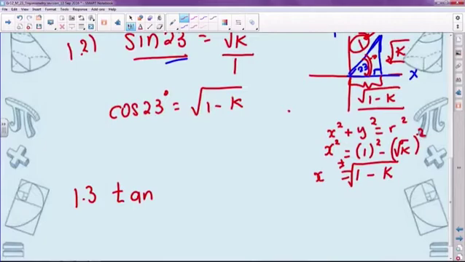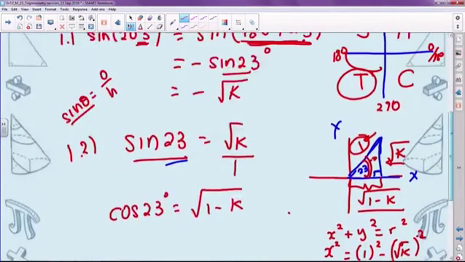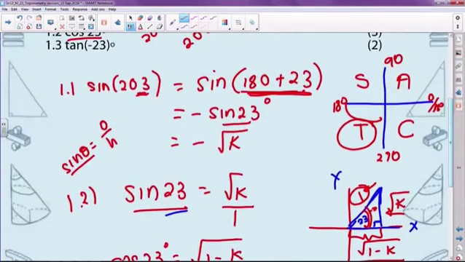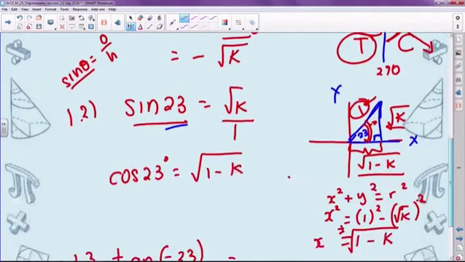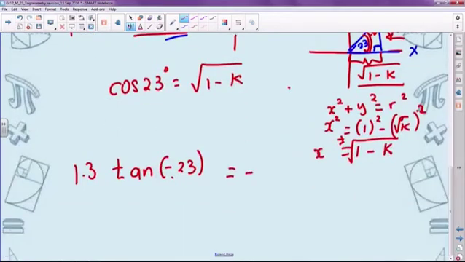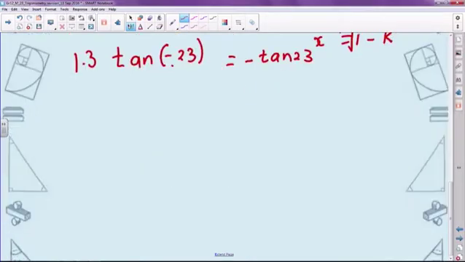The interesting thing that you've been given here is that you've got tan of a negative angle. Now remember, all your negative acute angles, meaning less than 90 degrees, those all end up in the fourth quadrant. So negative 23 degrees is a measurement in the fourth quadrant, okay? So therefore, we know that tan of negative 23 will be negative tan 23. So that tells me the overall ratio, the sign of the ratio is going to be negative.